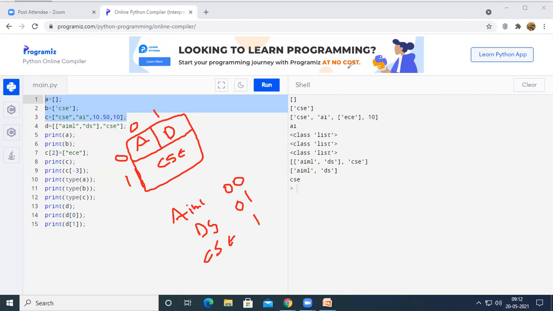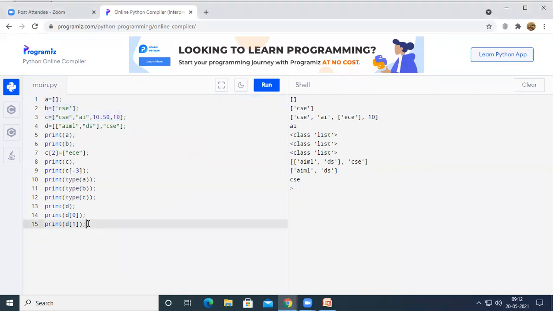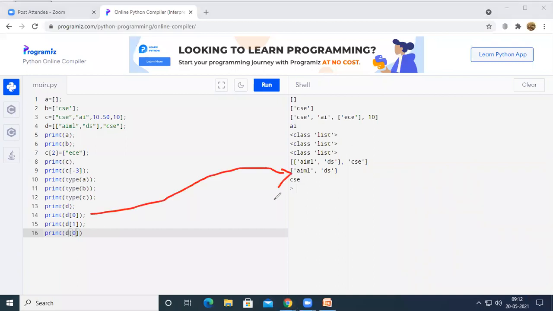So let us check this one. I want to print only AIML on the output screen. I can simply give print D of 0, where it is situated. If you print D of 0, it is going to print both AIML and DS on the output screen. But here I want to print only AIML.